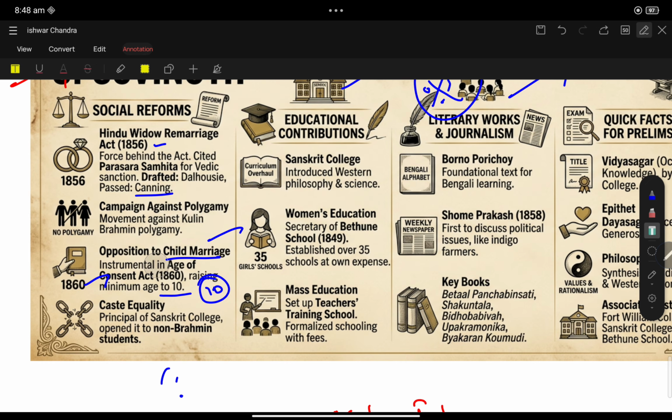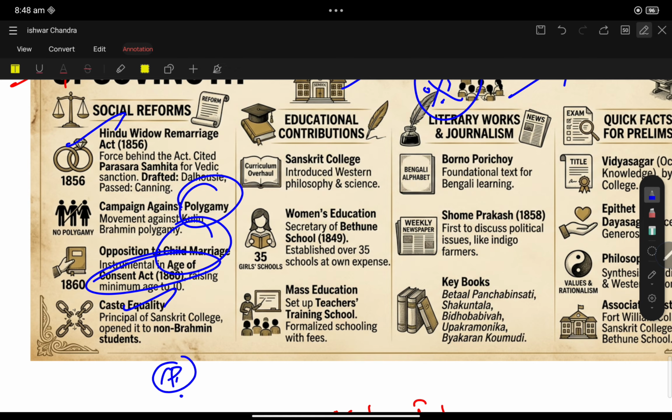This one slide itself has the possibility of multiple questions. He was instrumental behind the Widow Remarriage Act along with Raja Ram Mohan Roy. Also the campaign against polygamy, opposition to child marriage, and he was instrumental in framing the Age of Consent Act 1860. On caste equality, he was principal of Sanskrit College and opened the college to non-Brahmin students also.